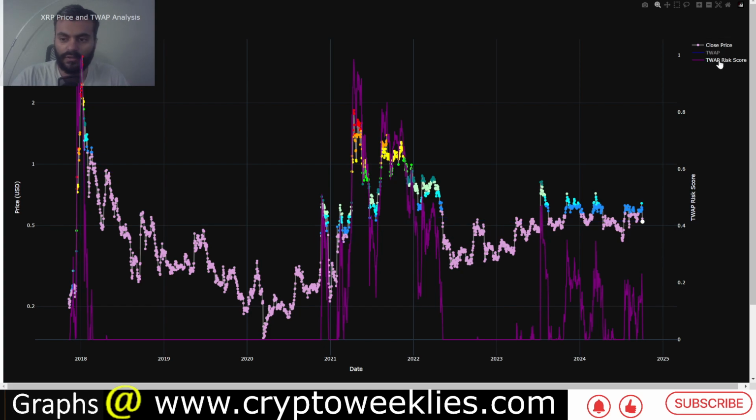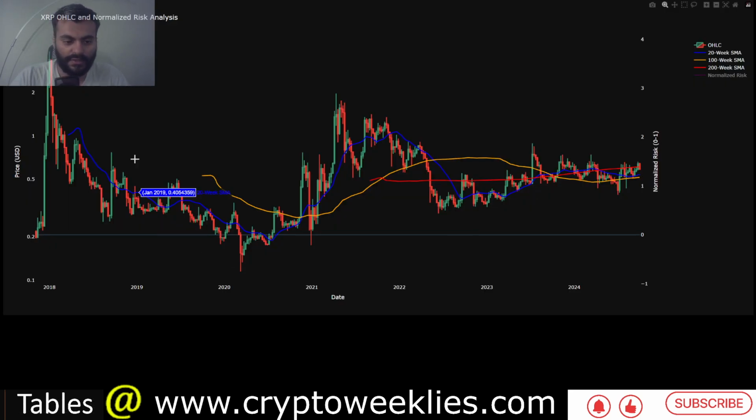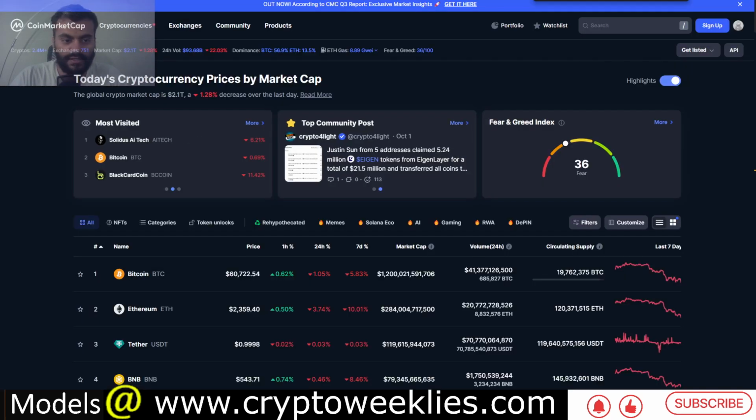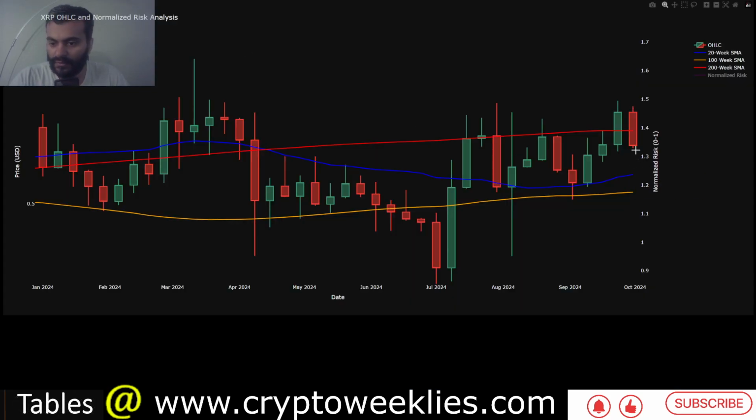So all in all, if you were to summarize the behavior in terms of the summary risk, this is the OHLC, or the open, high, low and close weekly candles for XRP. If you spend some attention on this level, the price is lower than the 200-week simple moving average, coming at around 61 cents, but higher than the 20-week simple moving average at around 54 cents. That is again at a weekly level. Right now the price is lower than this 52 cents level. The key level to watch is the 100-week, coming in at around 51 cents.